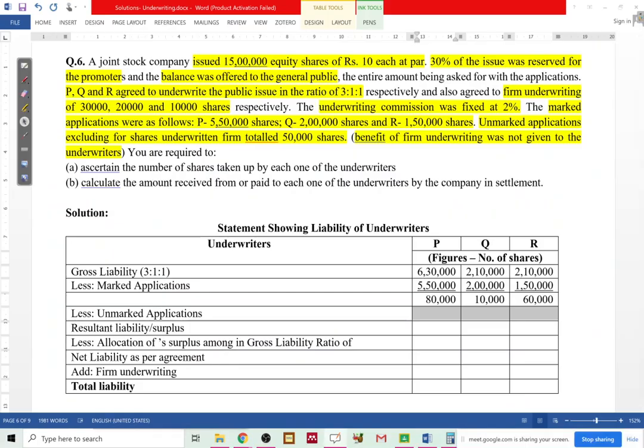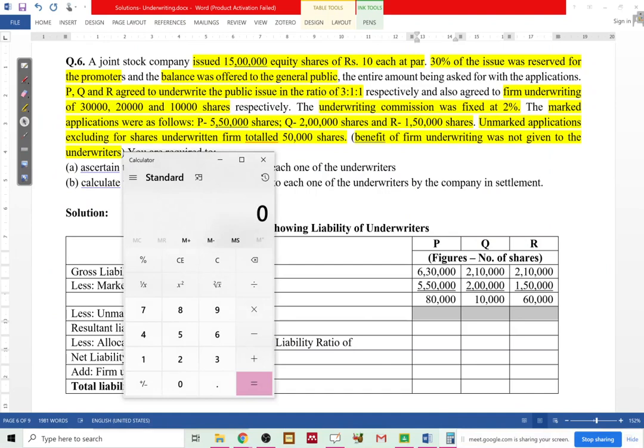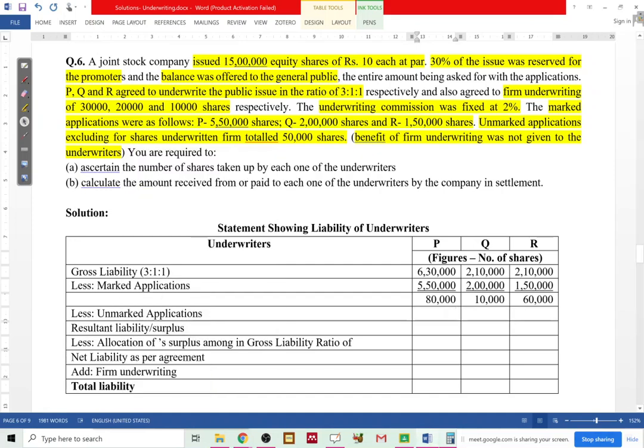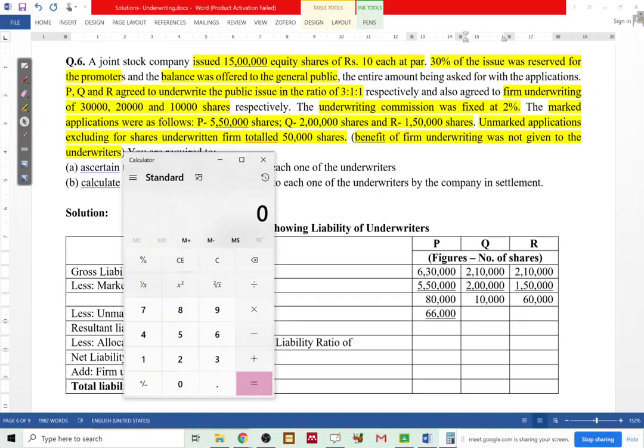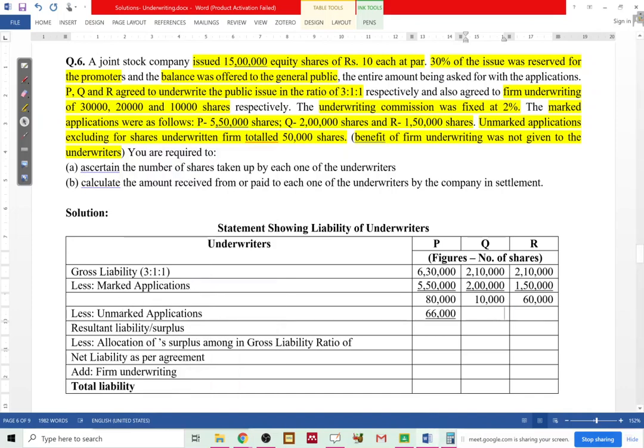Okay, so if we calculate that, let's see how much do we get. 3 divided by 5, 66,000 first person's share of unmarked. Next one, 1,10,000 again, divide by 5, and you get 22,000. Last is also 1 by 5, so 22,000.